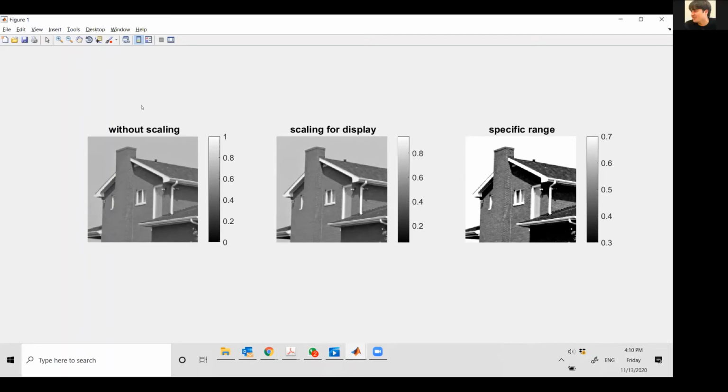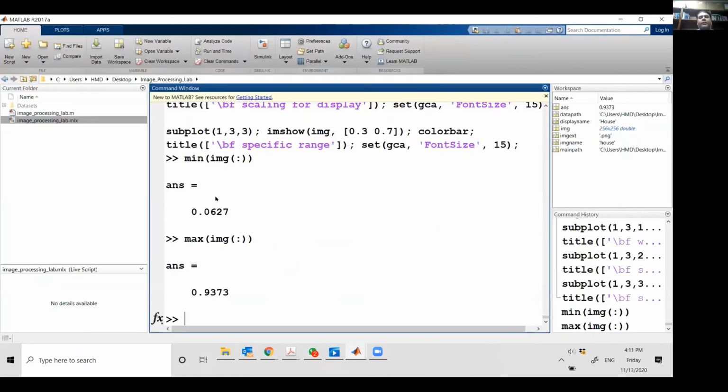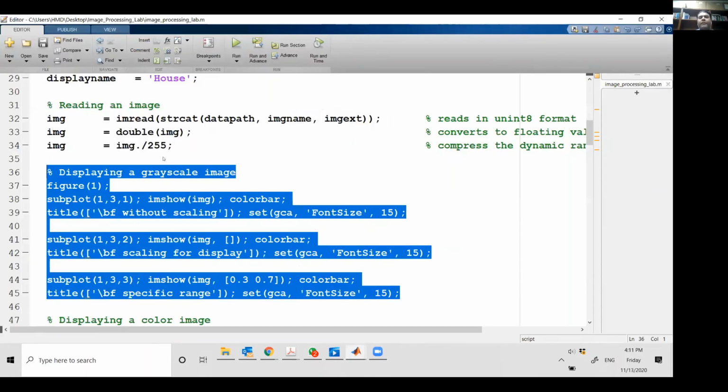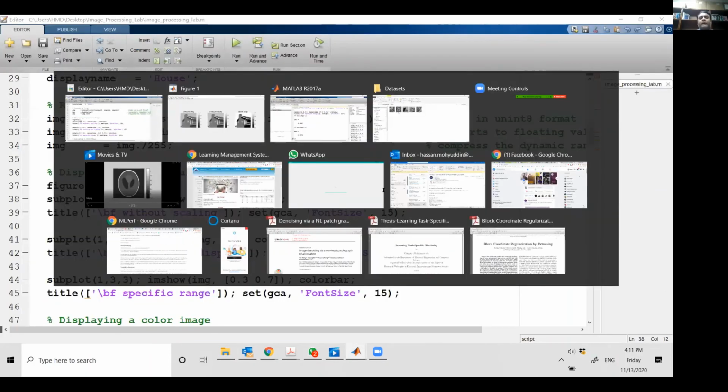There are 3 columns. Without scaling, scaling for display, specific range. And there is 1 row. So you have divided this entire figure into 1 row and 3 columns. So that's basically your subplot 1, 3. Okay? And this will be image 1, image 2, image 3. So that is what we have.